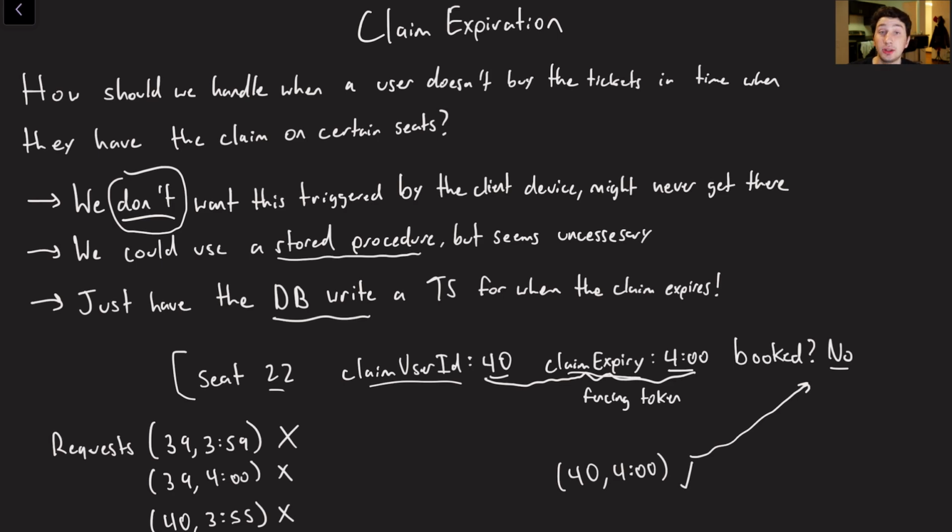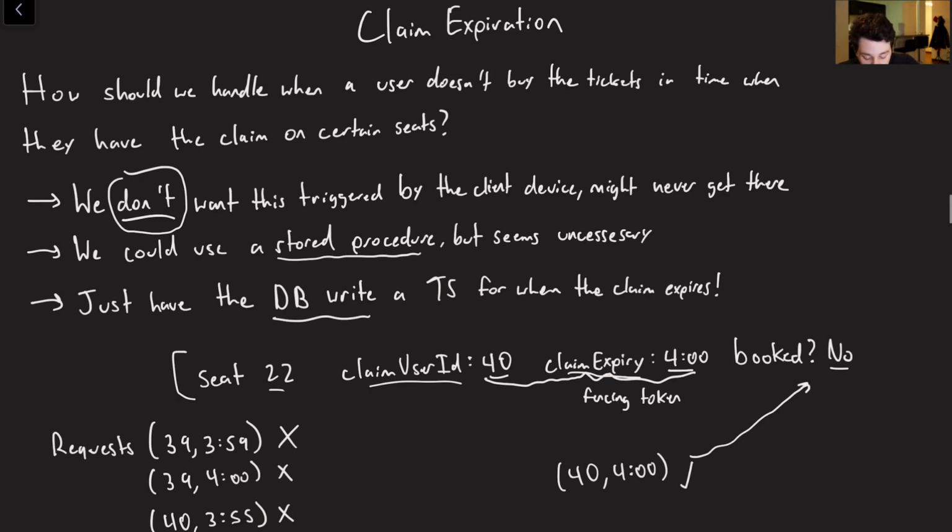So we've discussed this a little bit in my systems design concepts video, but the point is a fencing token is basically extra data that you can pass back to the client so that when they eventually try and go do something else later, we can validate that they are the proper client that should be making this request. So I'll demonstrate that in a second.